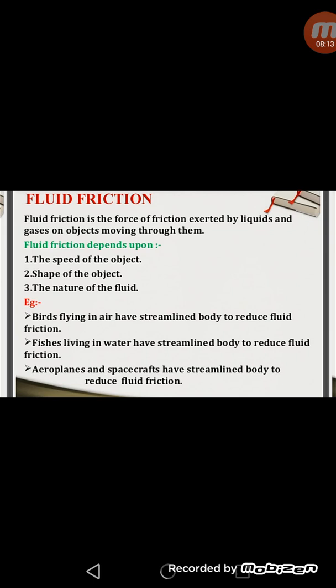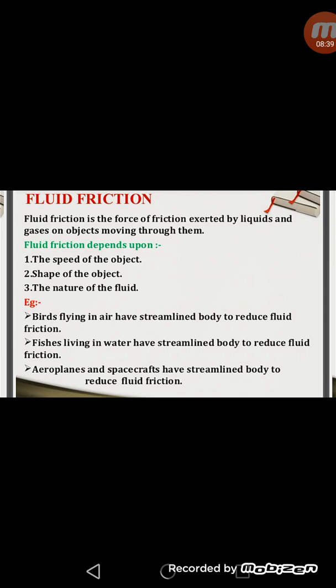The frictional force depends upon many conditions. In case of fluid friction, these are the speed of the object, second, the shape of the object, and third, the nature of the fluid. For example, birds flying in air have a streamlined body to reduce fluid friction. Generally this question sometimes comes: why do birds or boats have a streamlined body?